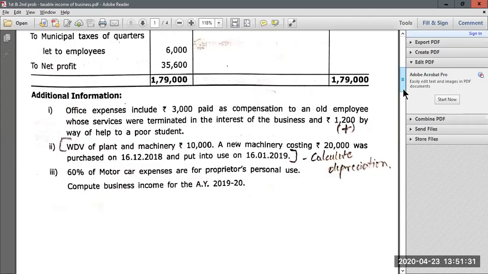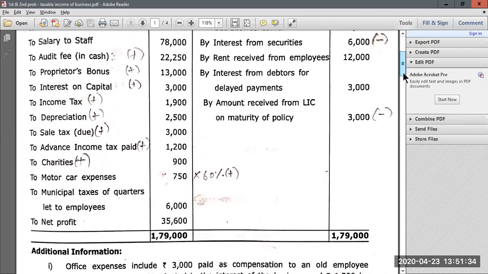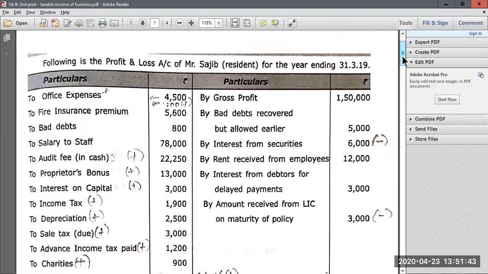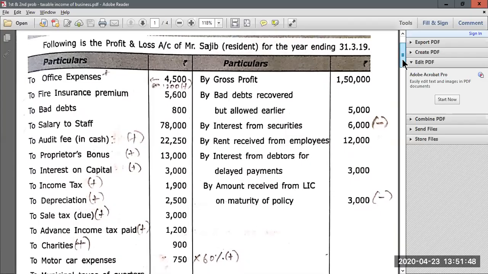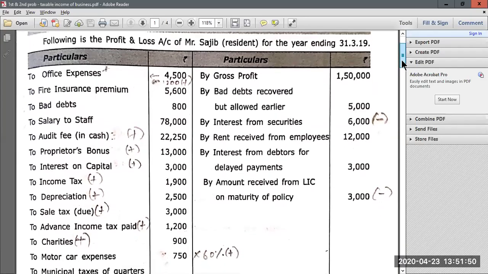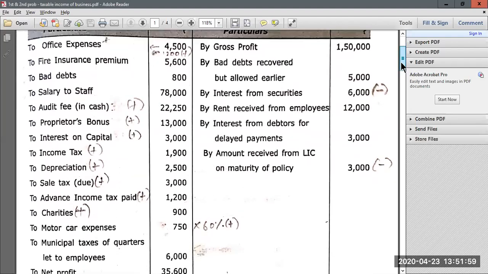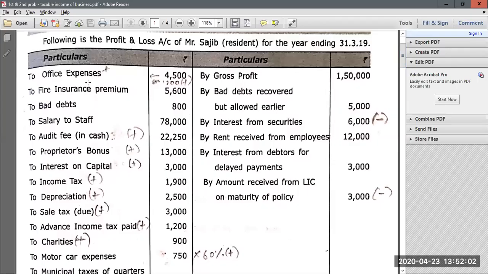So how to find out the business income or compute business income? In assessment of firms, how we used to compute book profit, in the same way in assessment of companies we have to find out the taxable income from business. There we used to call it book profit, but here we are calling it taxable income from business or business income. Now again, let us look at all the items which they have debited, and we have to see what are the items which are inadmissible, so that we have to add to net profit as per P&L account. Now here, the first item which they have debited to P&L account is office expenses 4,500.